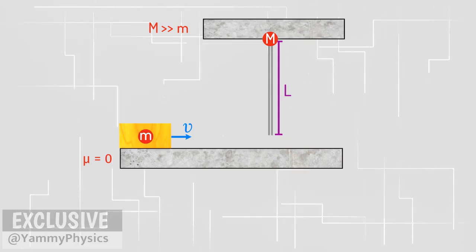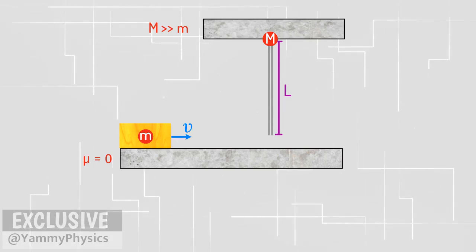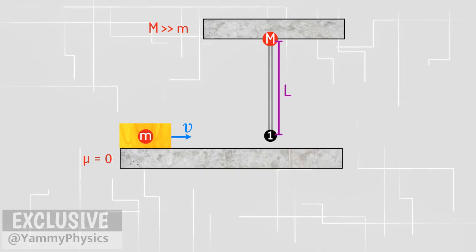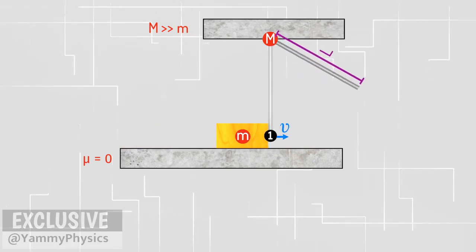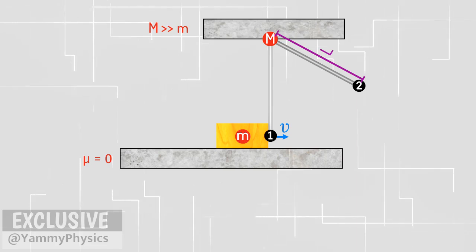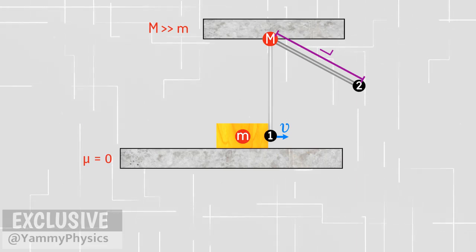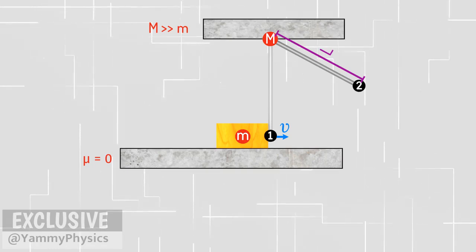Now, let's identify the important points, the points of interest. The first point is the point where the collision occurs. The second point is the point where the center of mass of the stick is at its highest point. It seems that all the important things have been identified well.